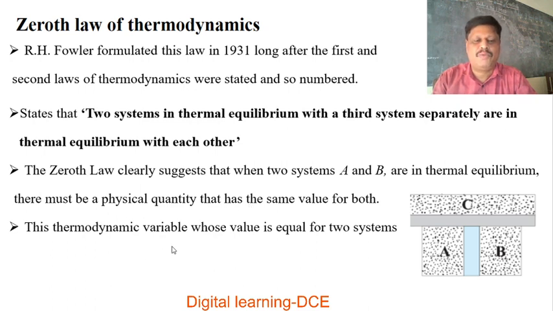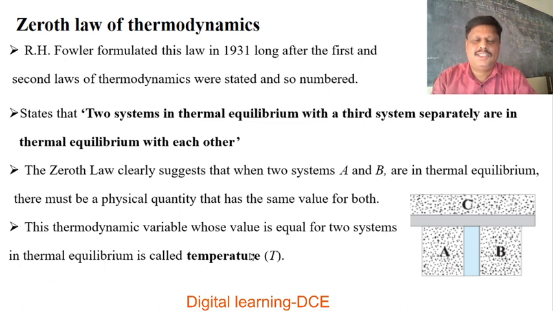This thermodynamic variable whose value is equal for both the systems in thermal equilibrium is called temperature. So this is very important. Zeroth law of thermodynamics gives the concept of temperature for the first time.